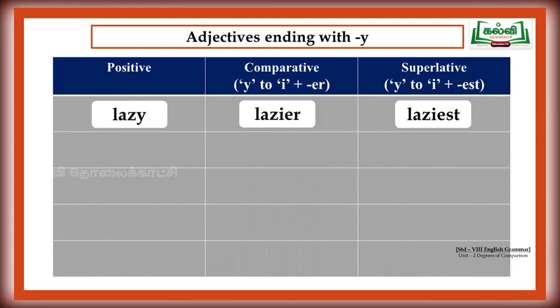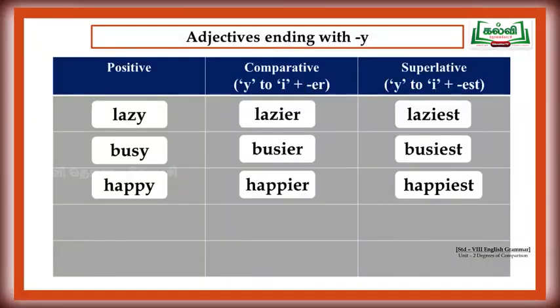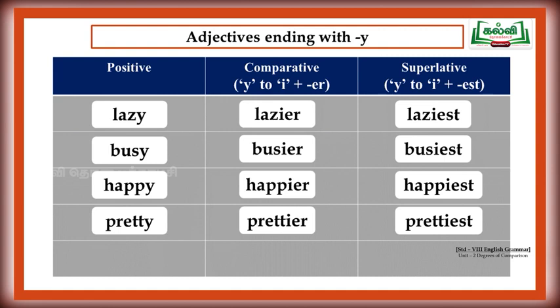Lazy, lazier, laziest. Are you lazy? No, is it? We are not lazy always. We are always brisk. Good. Busy, busier, busiest. Happy, happier, happiest. Pretty, prettier, prettiest.